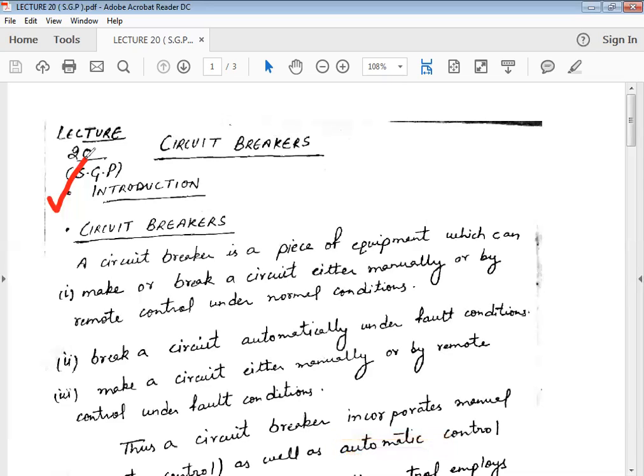It can also automatically make or break a circuit under normal as well as abnormal conditions, but the latter method, where I am using the word automatically, employs relays which sense the current and operate the trip coil of the circuit breaker to make or break its contacts. So we can easily switch on or off the equipment or the line connected across it.